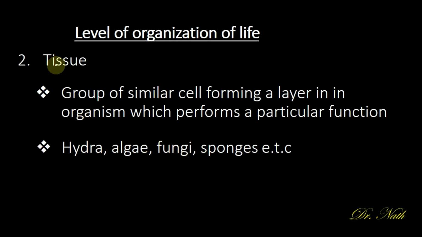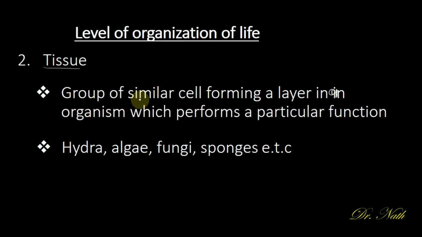So what is a tissue if you're asked? A tissue is a group of similar cells forming a layer in an organism which perform a particular function. Whenever a group of cells come together to perform a similar function, what is formed is a tissue.